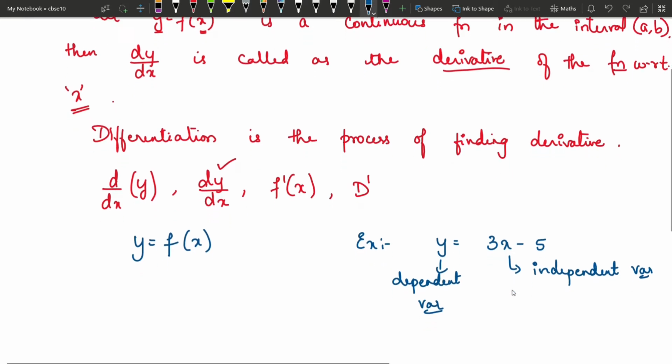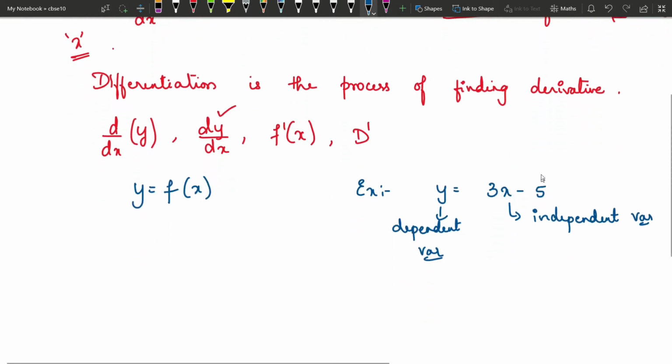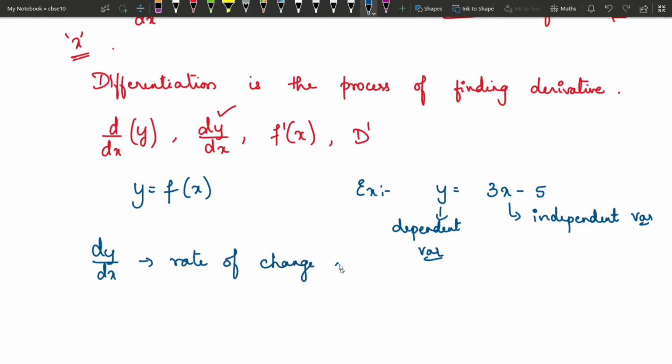Now, what is this dy by dx? When x changes, definitely y will also change, isn't it? So you give some value for x, accordingly y will get some value. Then you increase the value of x by a certain quantity and definitely y will also increase. So dy by dx is the rate of change of y with respect to change in the value of x. So when x changes, how much does it affect y? That is measured by dy by dx.